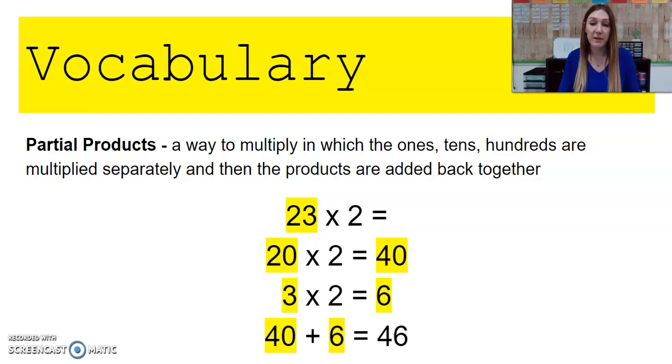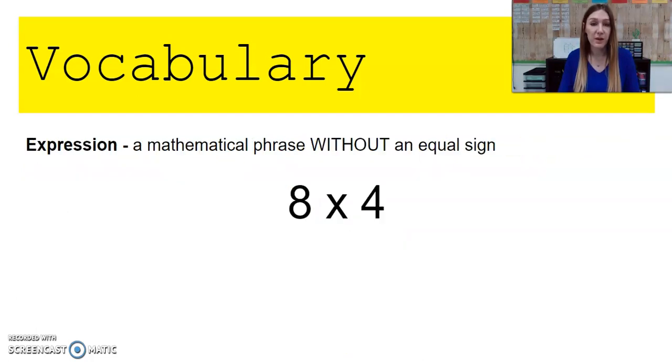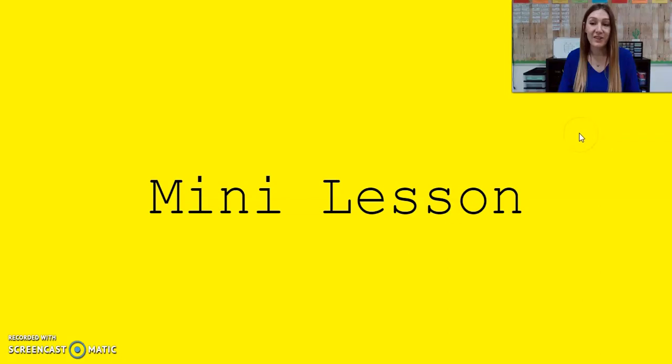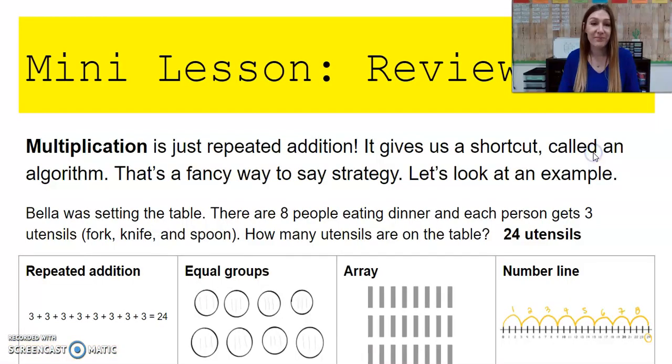An expression is a mathematical phrase without an equal sign. An equation is a number sentence that shows two quantities are equal. So remember, an equation has an equal sign, an expression does not. All right, let's go ahead and look at our mini lesson.